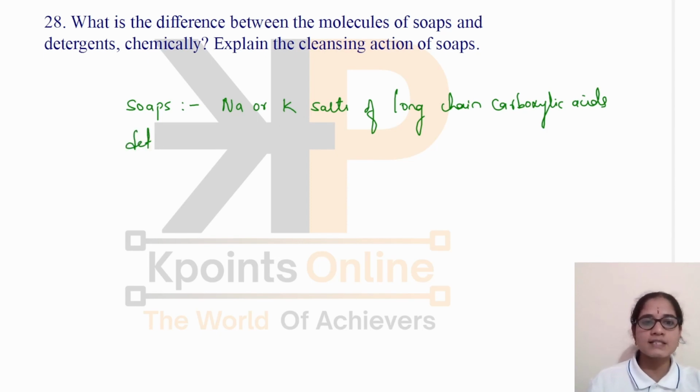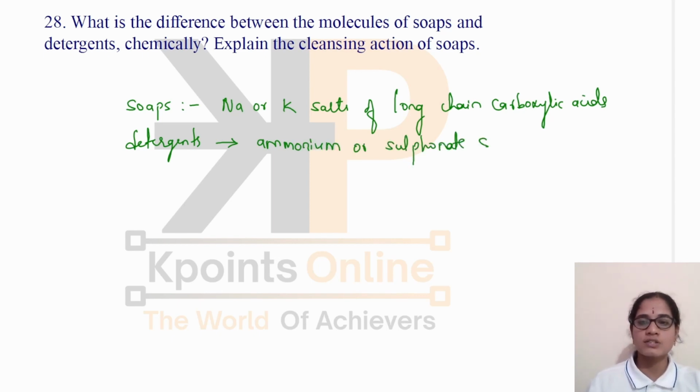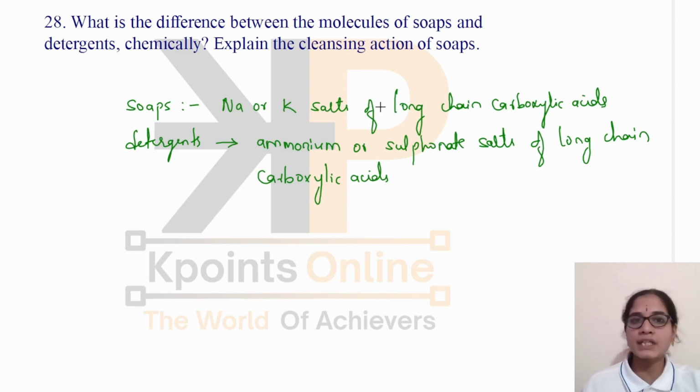Whereas detergents are ammonium or sulfonate salts of long chain carboxylic acids. Both of them are chemically different.